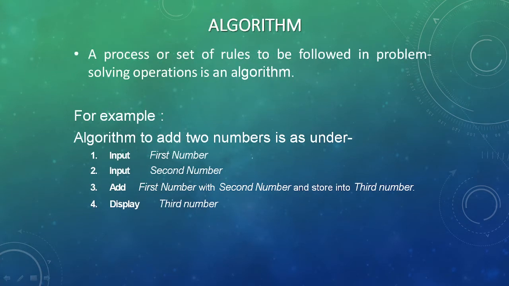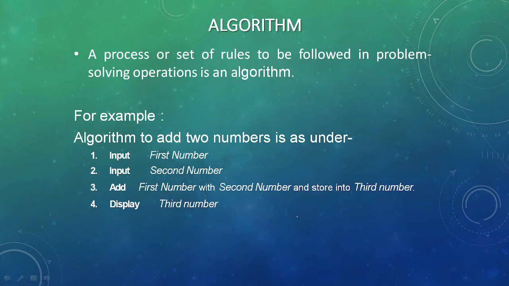Algorithm, as told earlier, is a set of rules or a process followed in problem solving operations. That is called an algorithm. For example, here I have taken an algorithm to add two numbers. What we will do? We will take a first number, we will take another number, we will use the operator plus, we will add the numbers and store the result in a third variable and then finally print the value. It means this is how, step by step, the program will be executed.